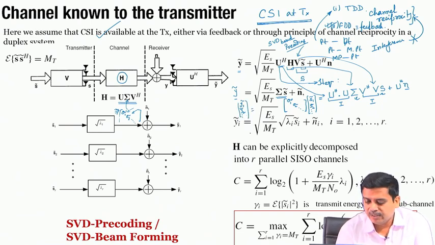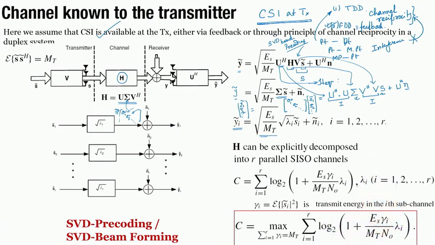If we break down the elemental equations, we will find Y I is equal to, of course, the scaling because of the energy normalization, times, as we have stated earlier, lambda I is equal to sigma I squared, where lambda I are the eigenvalues of H Hermitian H and sigma I are the singular values of H. So, instead of writing sigma, we will write it as square root of lambda I times S I plus N I tilde. N I is the noise for that particular received signal path.